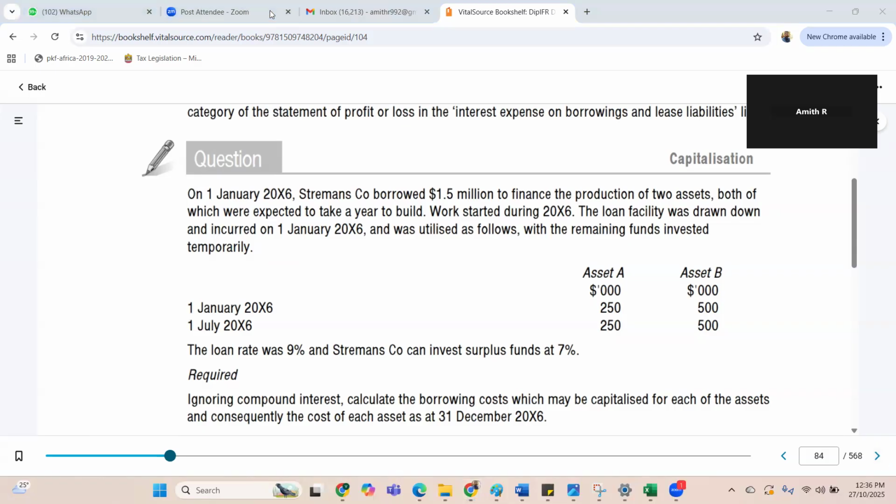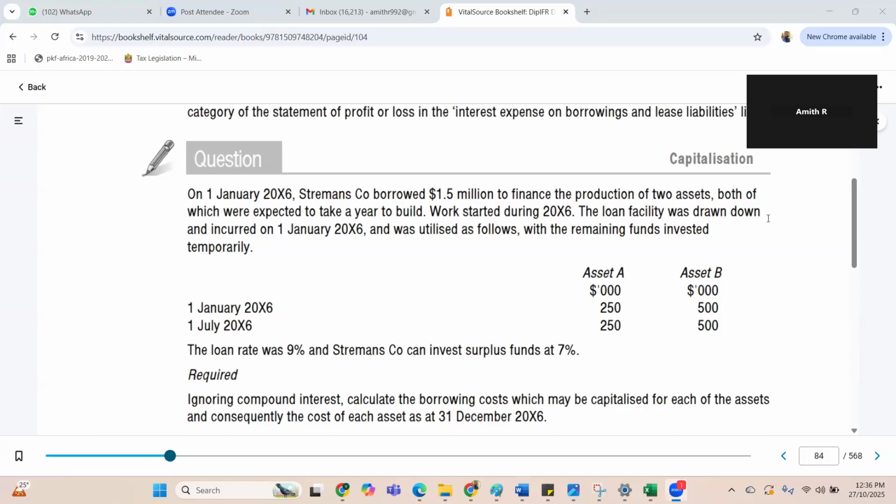Substantial period. So what are these assets? Then it is a qualifying asset. Like you said, it will take a substantial period, so it will be a qualifying asset. So you should trigger, okay, IAS 23 will apply. Work started during 20x6.